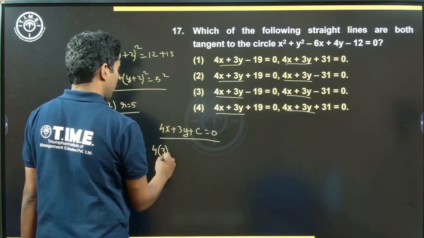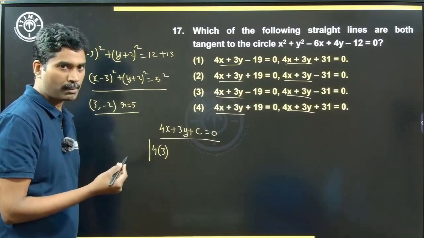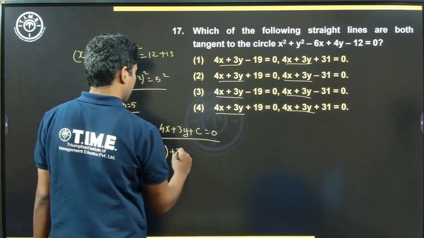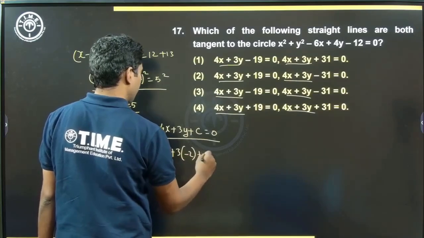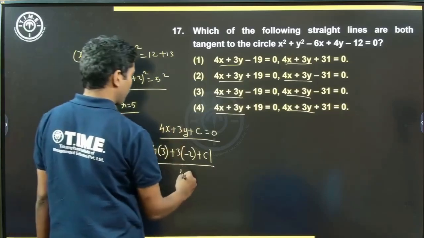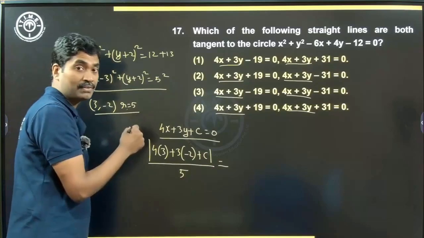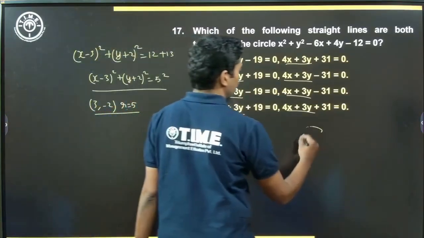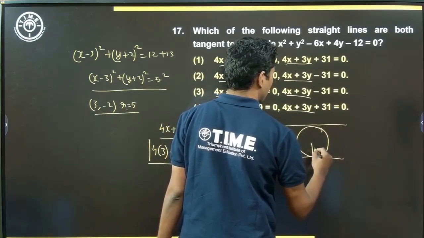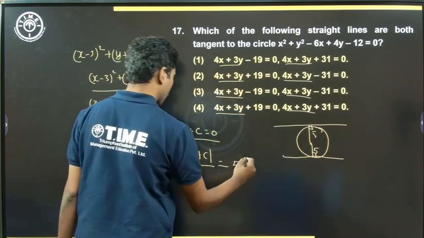Now we know the distance is ax1 plus by1 plus c by root a square plus b square, correct? So 4 into 3 plus 3 into minus 2 plus c by root 4 square plus 3 square, 5, should be equal to the length of the radius, correct? Because this is how a circle is, this is how two tangents would be. This one would be at a length of 5 units, this one would be at a length of 5 units, correct? So this has to be equal to a radius.